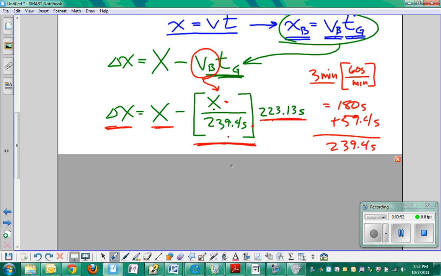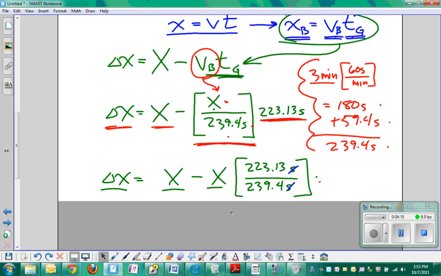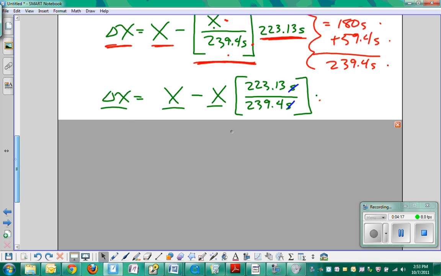Now converting minutes to seconds, 3 minutes times 60 seconds per minute gives us 180 seconds, plus 59.4. This is from the data given in the problem. It means Roger Bannister's time was 239.4 seconds. By the same logic, we find that El Guerrouj's time was 223.13 seconds.